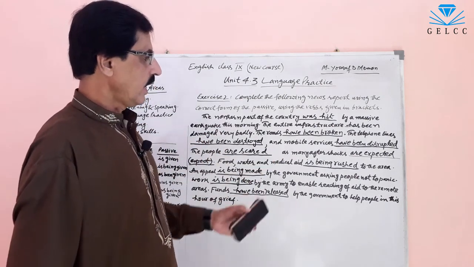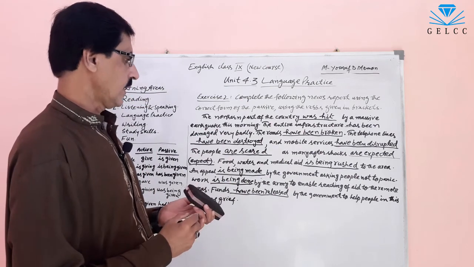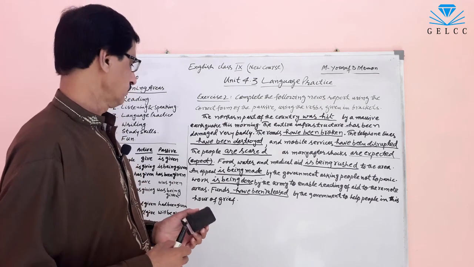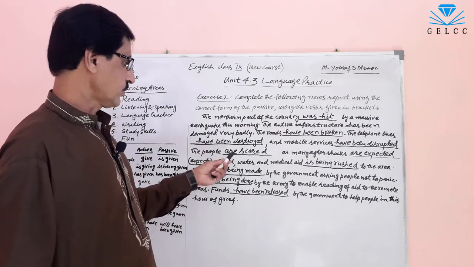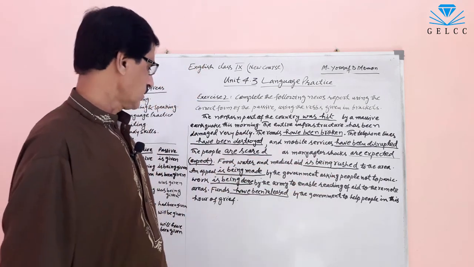The roads have been broken, the telephone lines have been destroyed, and mobile services have been disrupted. The people are scared as many aftershocks are expected.